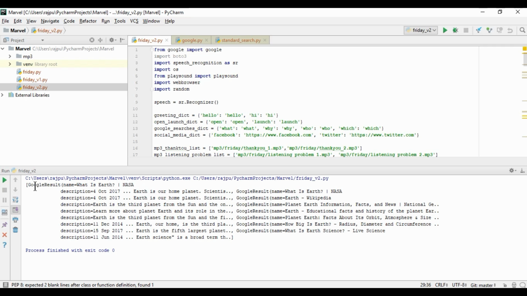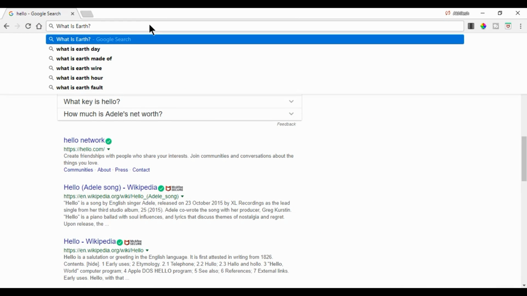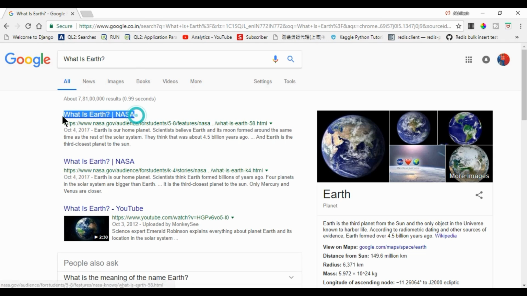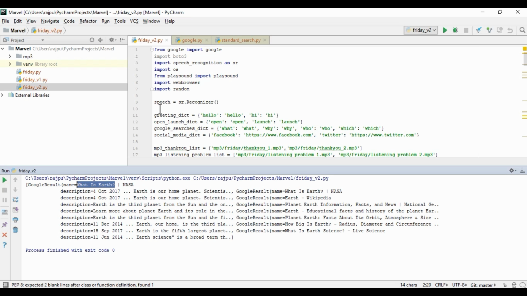So this is the result which we will get. These rows are the indexes of the web page. So I'll just show you. If we search this on Google, so here I'll search what is Earth. If you can see, the first index is What is Earth, NASA.